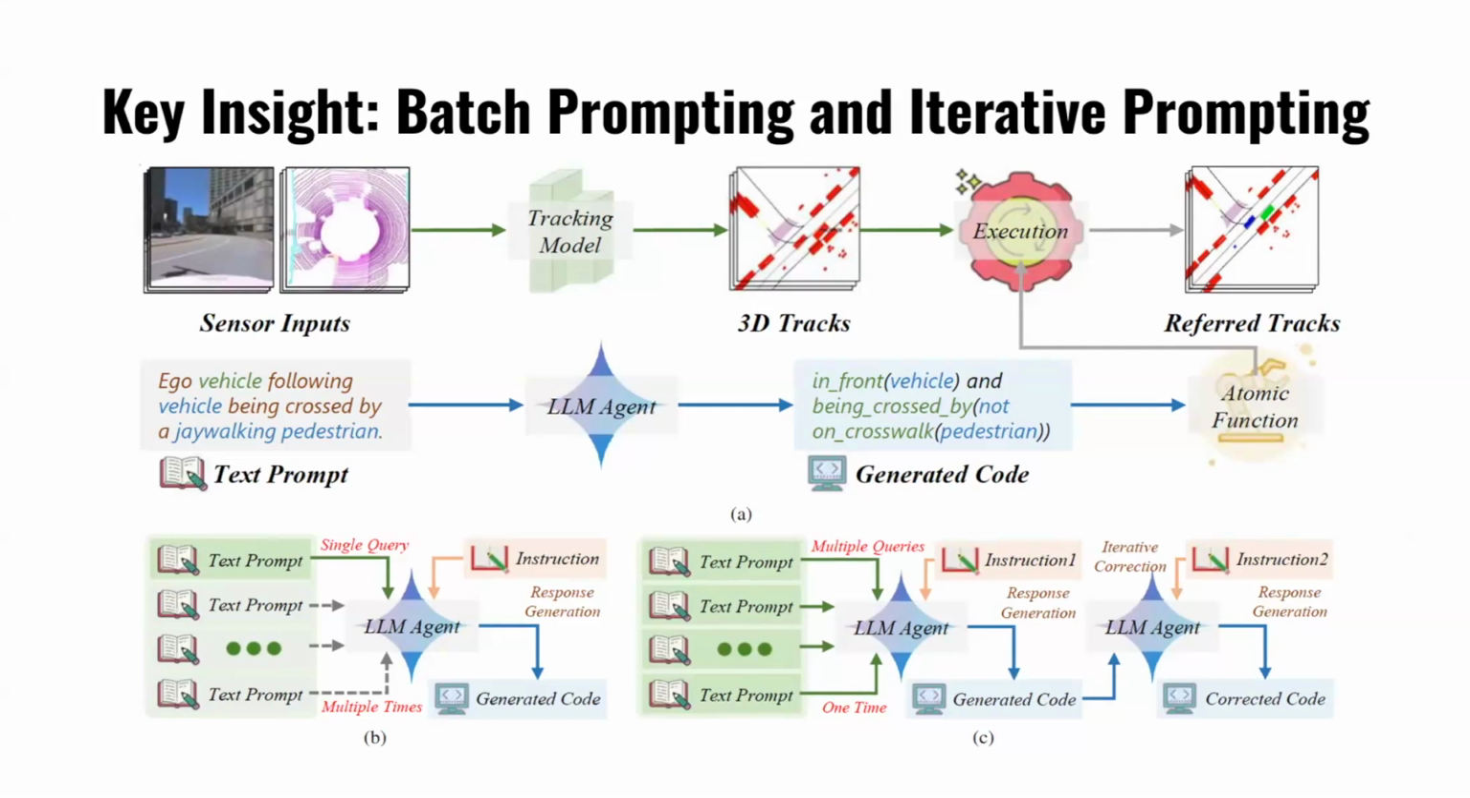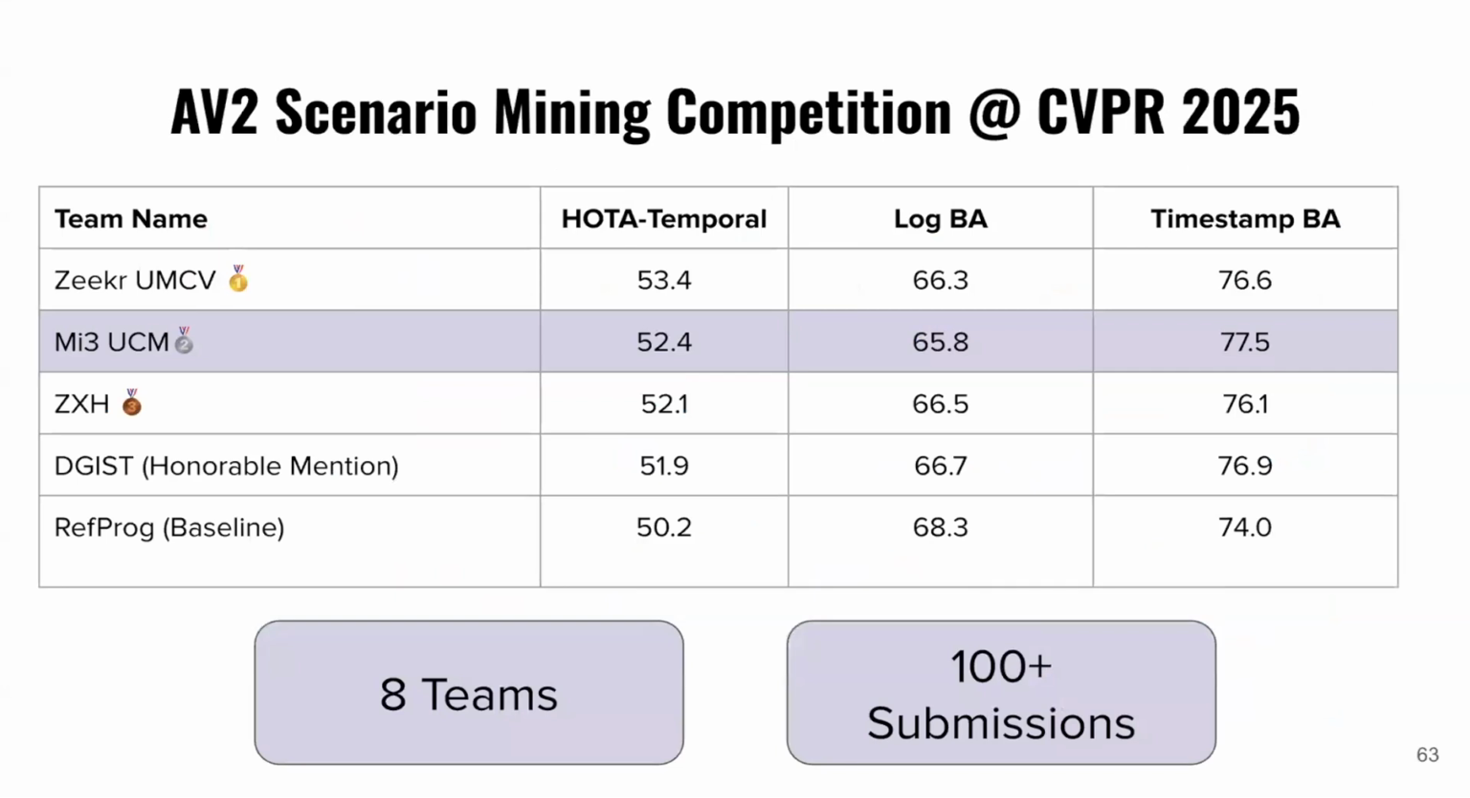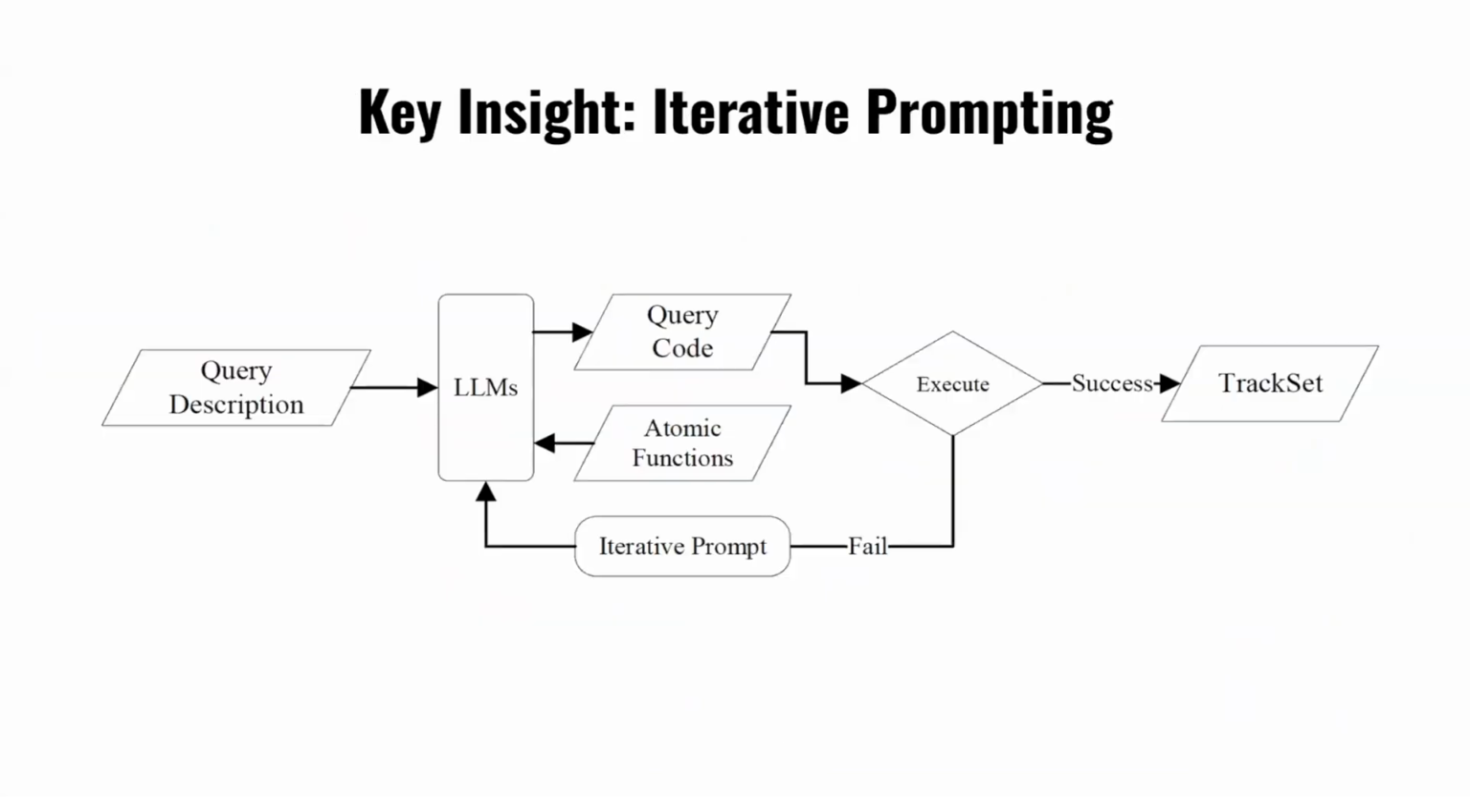And the other almost intuitive insight is that if your LLM generates code which doesn't compile, the most natural thing you can do is provide the broken code and the error message back to your LLM and ask it to come up with a better prompt. And it turns out that these 2 techniques are pretty important to improving on our baseline performance. So importantly, I'll quickly go through the other methods because it turns out that all of the top teams had similar ideas. So the second team, MI3 UCM, also leverages this key insight of iterative prompting.